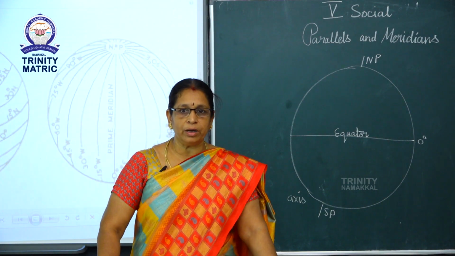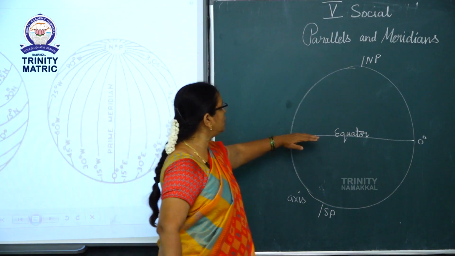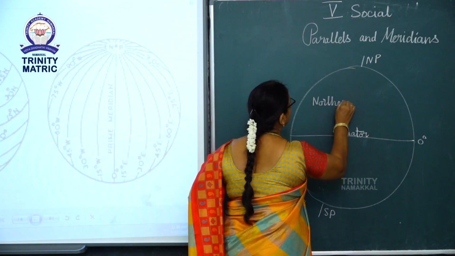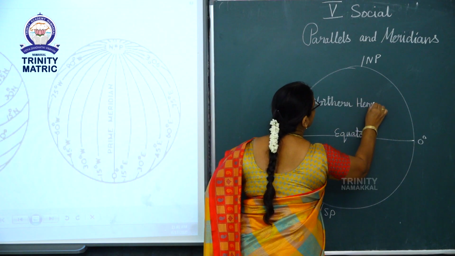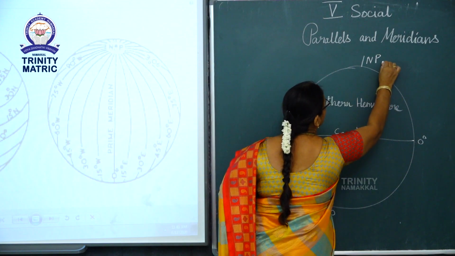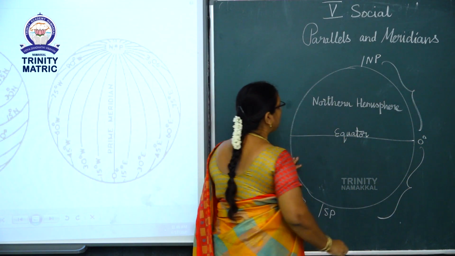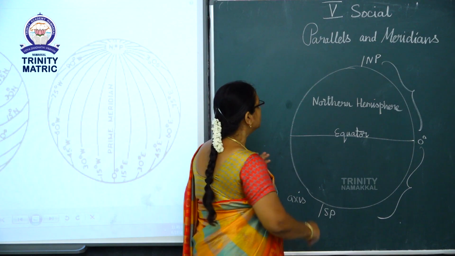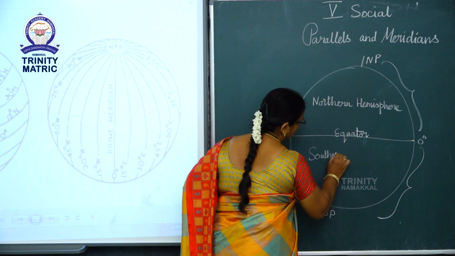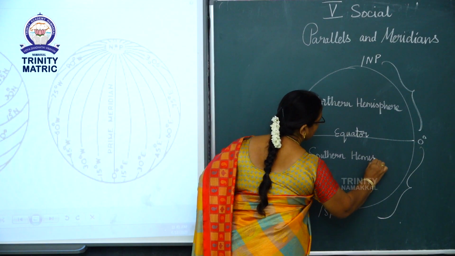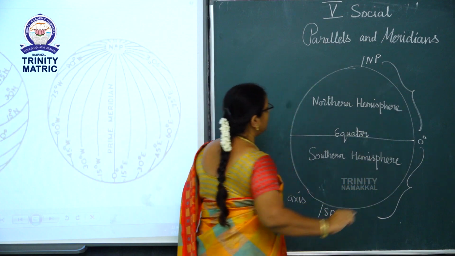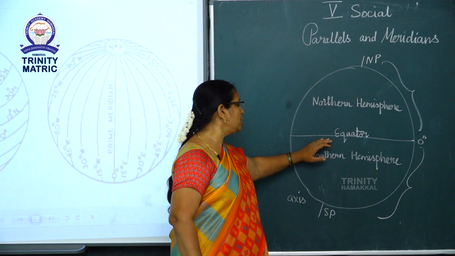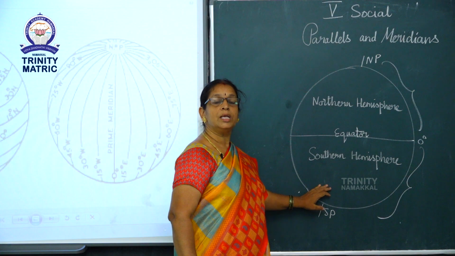The part of the earth which lies towards the north of the equator is the northern hemisphere, and the part which lies towards the south of the equator is known as the southern hemisphere.